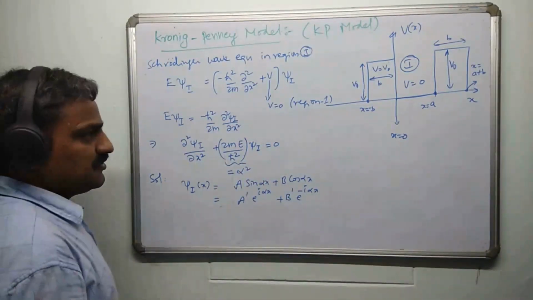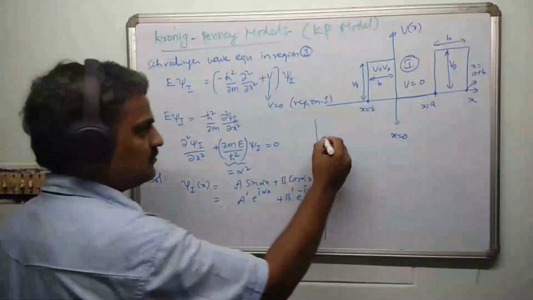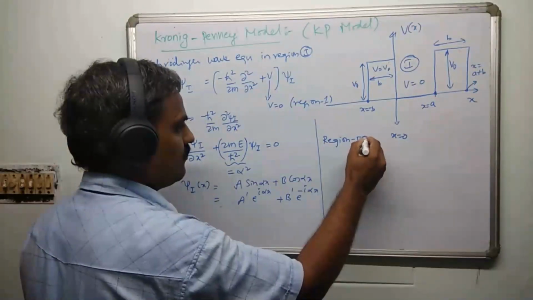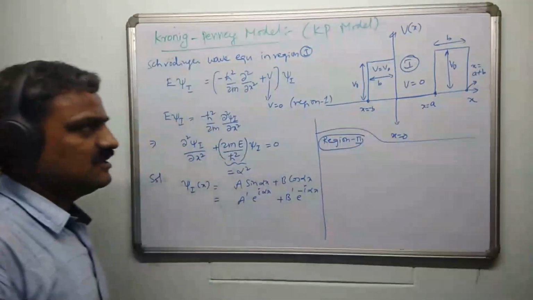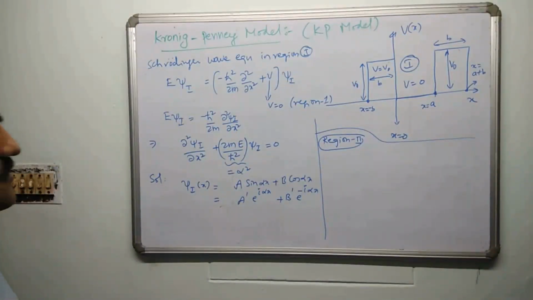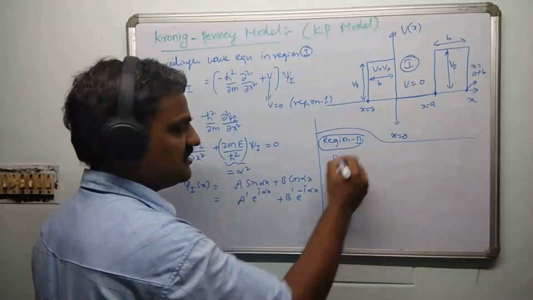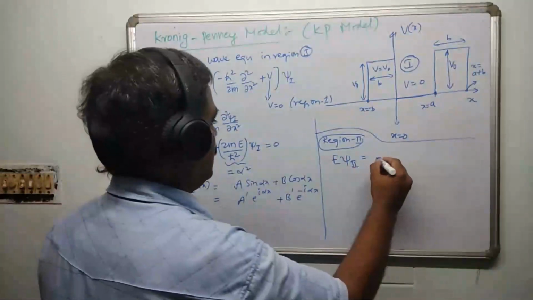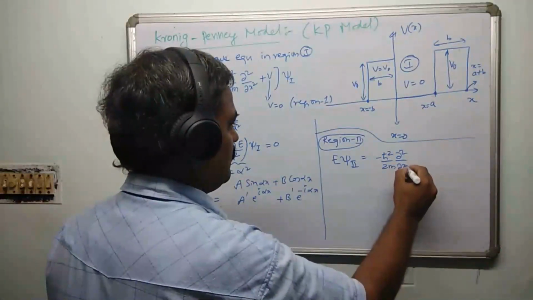Now, let us solve the Schrodinger wave equation in region 2. With the same E, I'll call this psi 2 because the region is 2, so the wave function of the electron will satisfy E psi 2 is equal to minus h cross square by 2m dou square by dou x square.